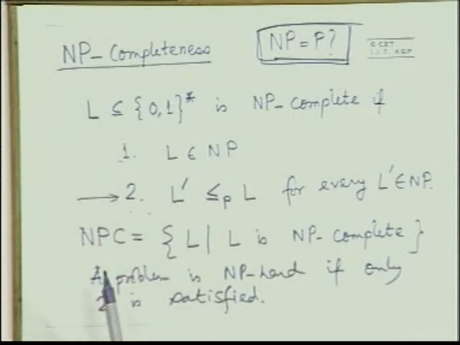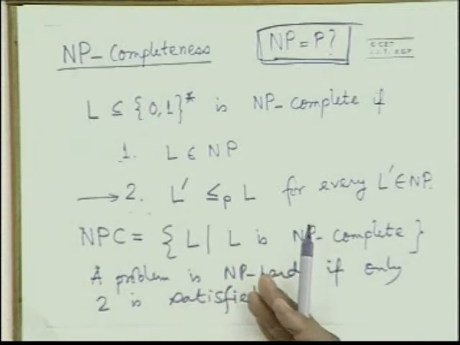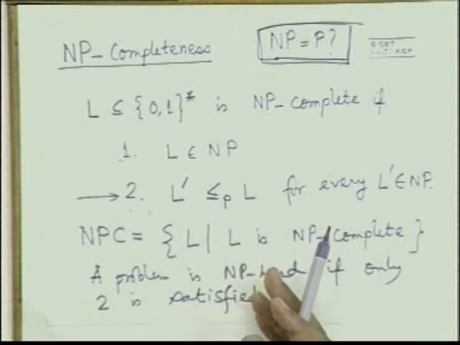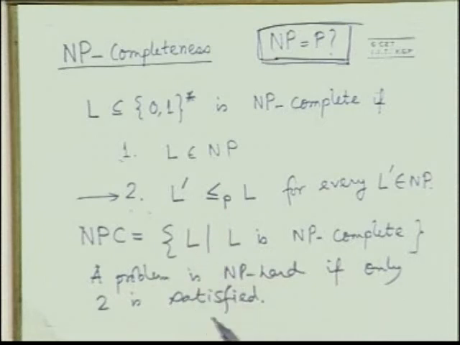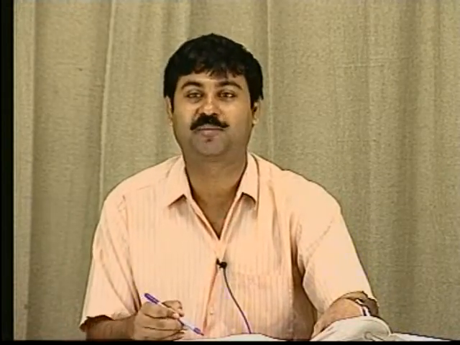So an NP hard problem is harder than NP. That's why it is called NP hard. It means this problem is at least as hard as NP, because you have shown that all problems in NP can be reduced to this problem by 2. So this problem must be at least as hard as the problems in NP. And if that problem belongs to NP, then it becomes NP complete. It completes that class. Okay, so this is the notion of NP hard.